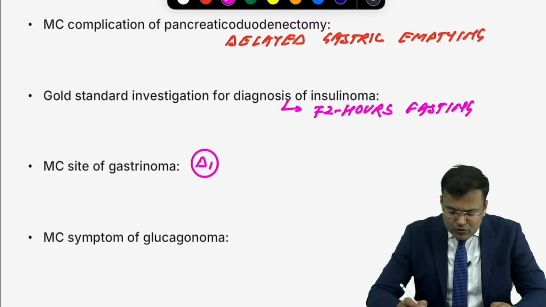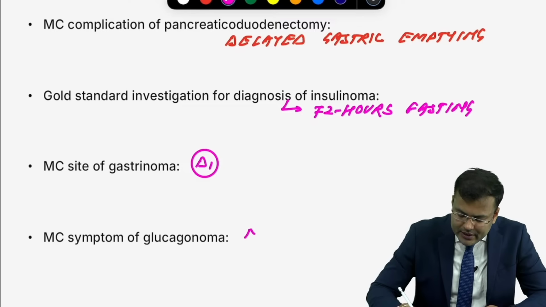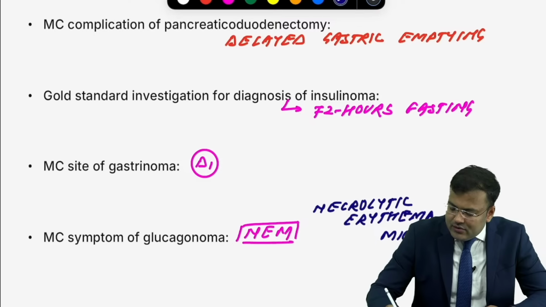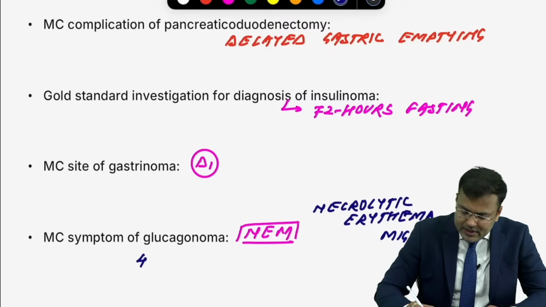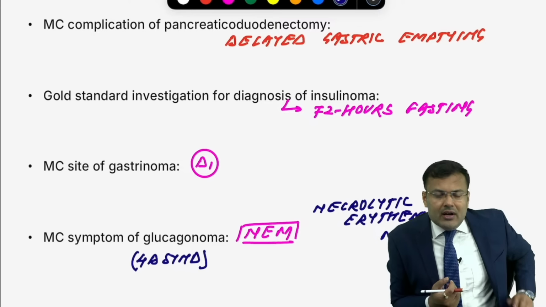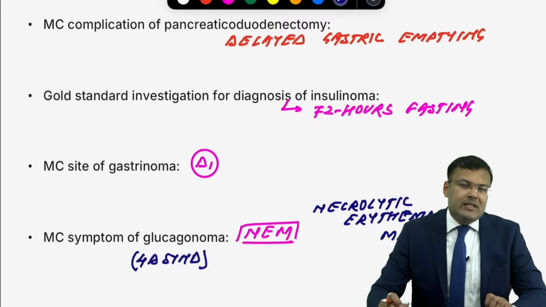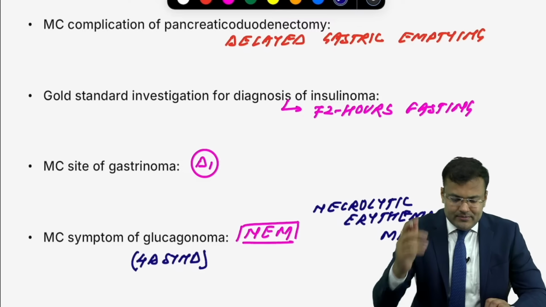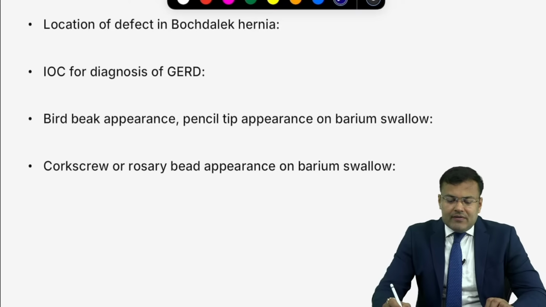Next question, what is the most common symptom of glucagonoma? You know, necrolytic erythema migrans. Another question which is asked, it is known as 4D syndrome. Can you tell me what is 4D syndrome? D, diabetes. D, dermatitis. D, DVT. D, depression. Most common symptom, dermatitis. Special type of dermatitis, what's the name? Necrolytic erythema migrans. Easy.